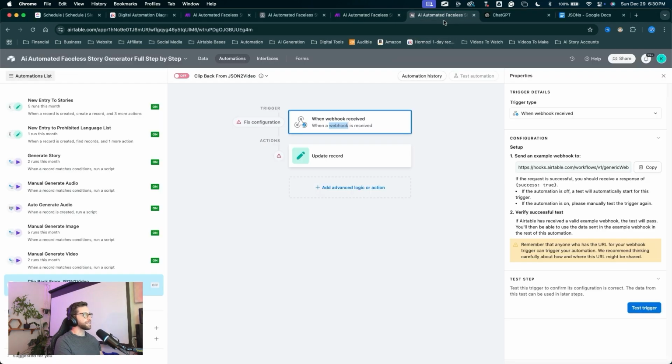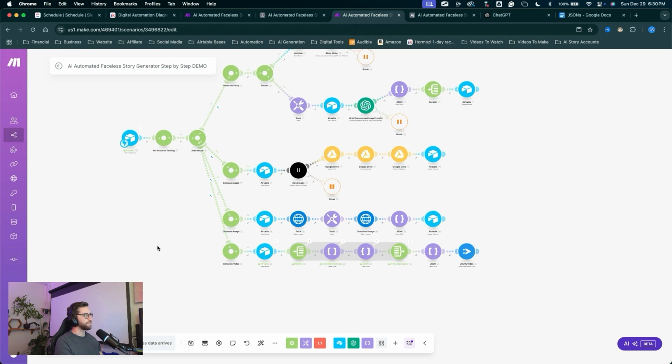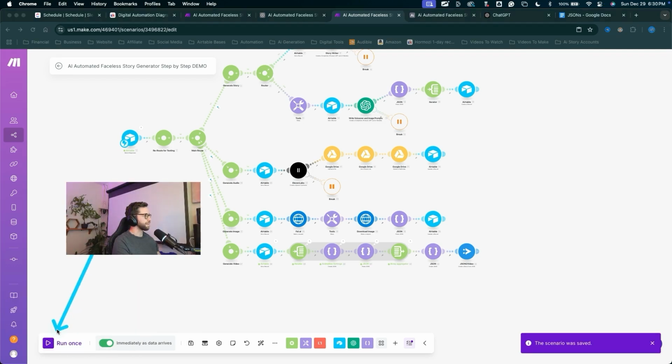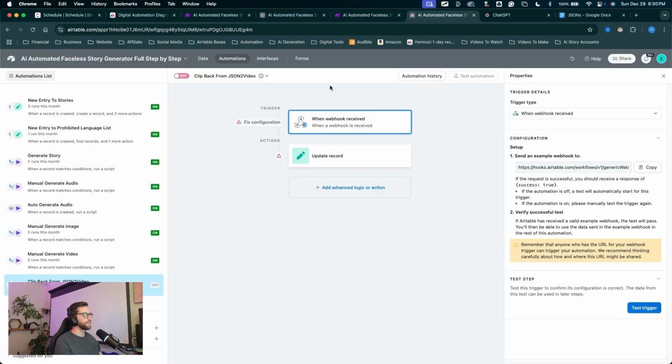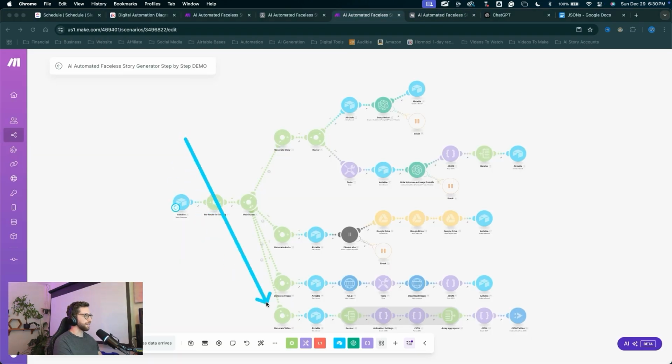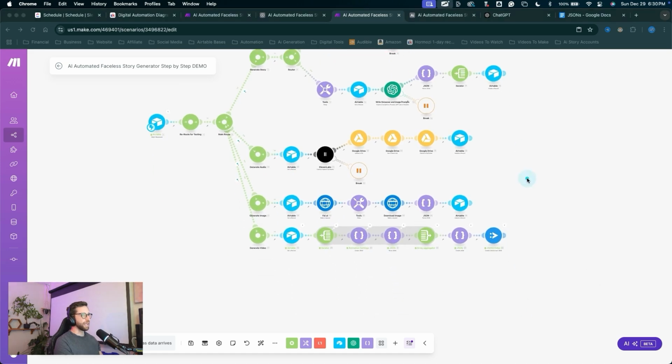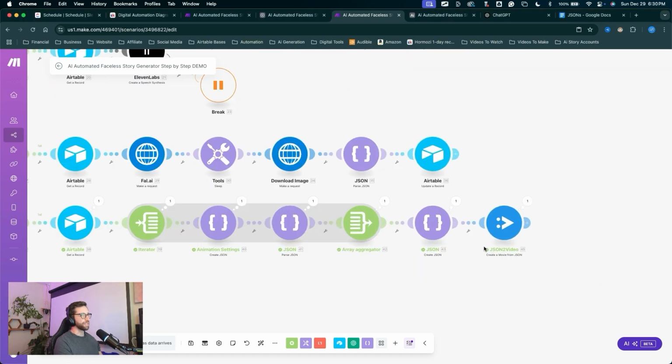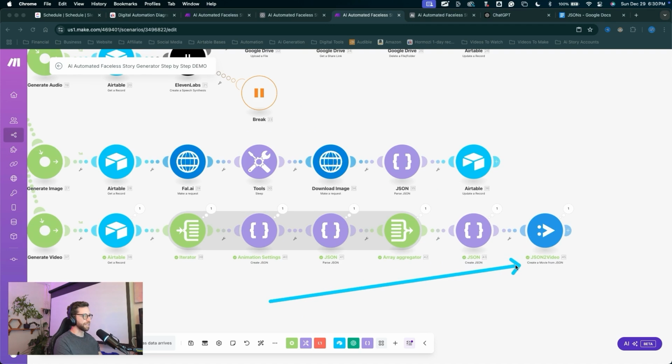If we jump back into Airtable real quick, we still have some things to tune up in here. We need to push some data through that chain. Let's go ahead and run that chain. I'll jump back into Make, save the scenario, come down here to run once, jump into Airtable, come into the data, delete out this action and select that action again, come into Make and watch that run down. There it goes. Now we've made that request to JSON to video. We've got the data coming through here.